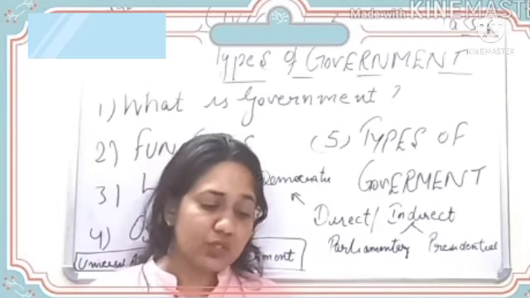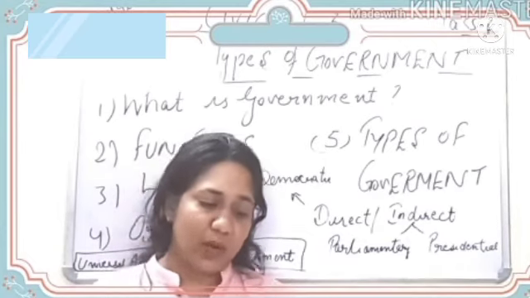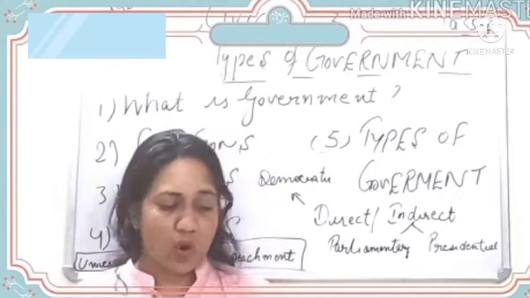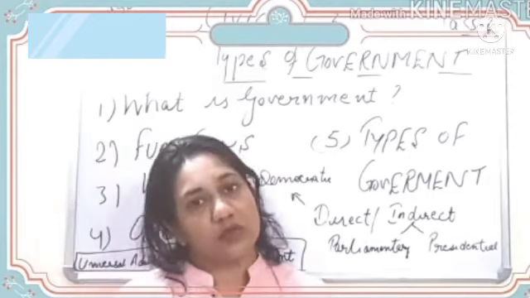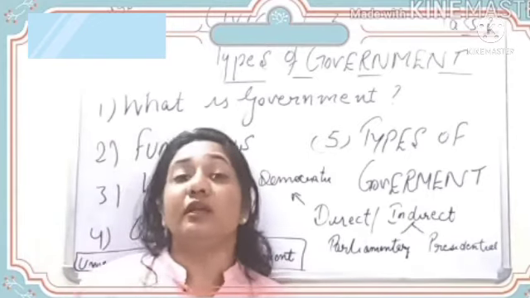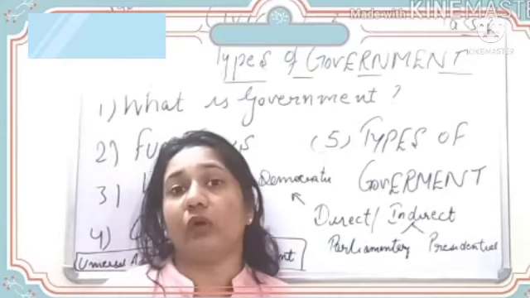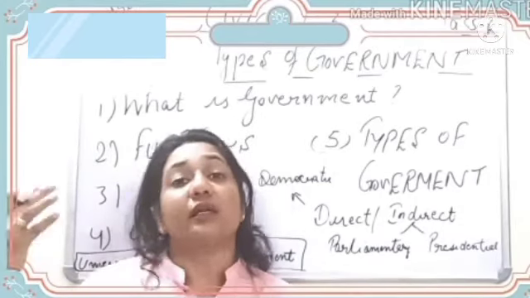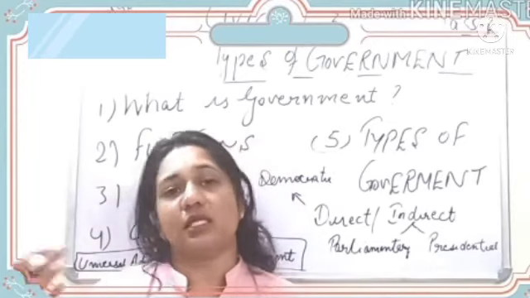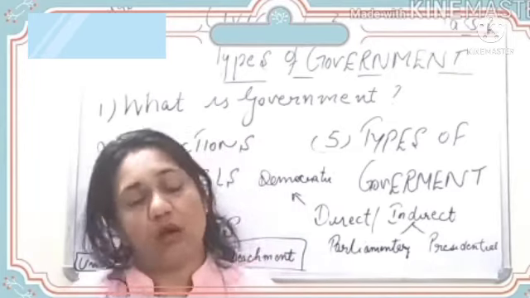However, the constitution framers realized the importance of equality for the smooth functioning of democracy and granted the right to vote to all adult citizens of the country. So it was later on, when the constitution was framed in 1950, that it realized the importance of equality before law, and it granted the right to vote to all the citizens of India who are 18 years of age and above.